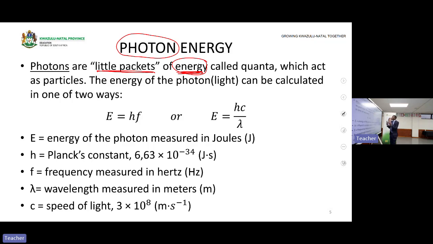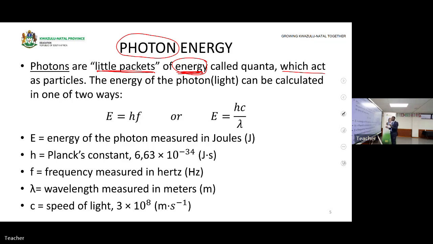Then the electron will gain the energy and become excited to move to a higher energy level. In other words, the electrons absorb that energy from what? From the photon. They take that energy and use it to move to a higher energy level or escape from a metal surface.